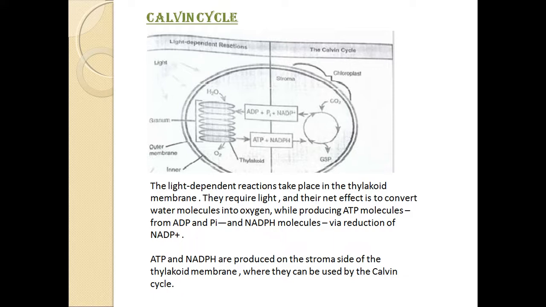Granum thylakoids are the main site of photosynthesis, and they contain photosynthetic pigments called chlorophyll, the green pigment which helps in the synthesis of ATP. You can see ATP, the energy molecule, the energy currency, adenosine triphosphate.